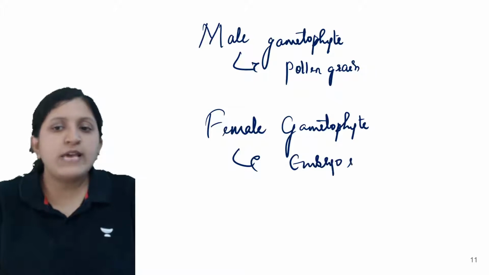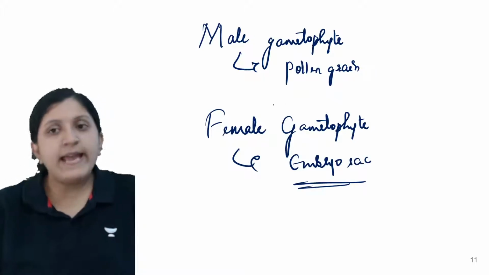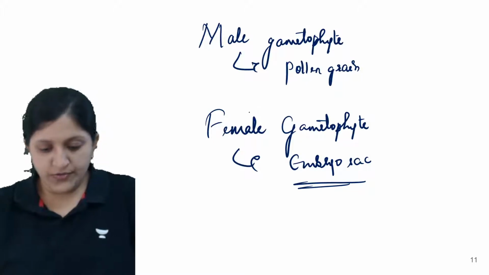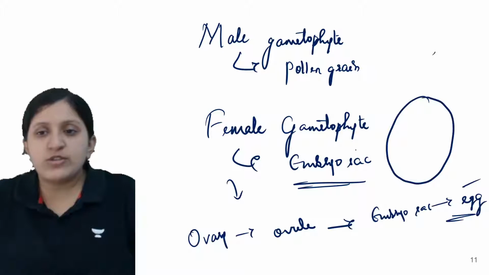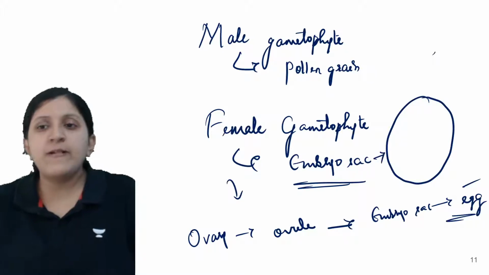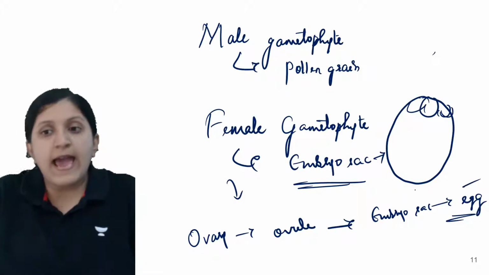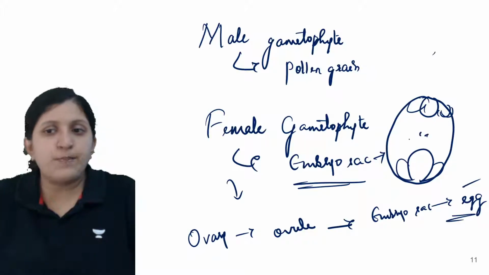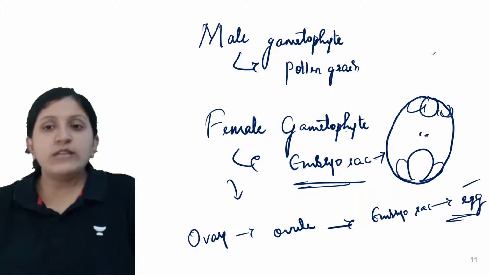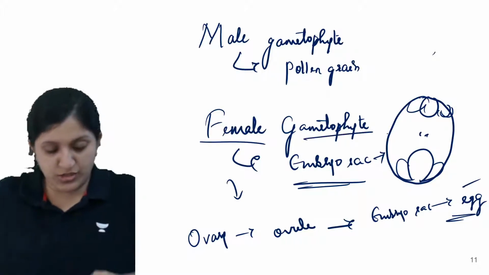The embryo sac is the female gametophyte that can be found in different structural organizations. This one is the embryo sac having antipodal cells. There are three antipodal cells, and other than that there is an egg, synergids, and polar nuclei. These form the female gametophytic structure.